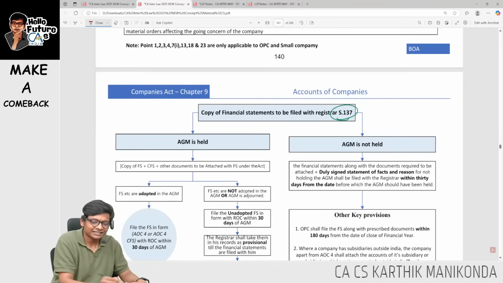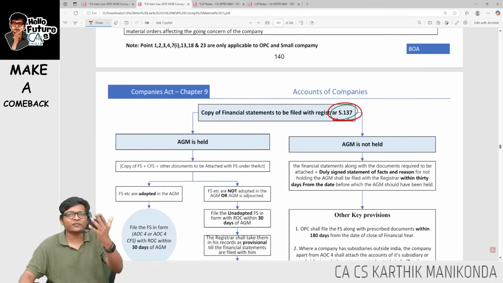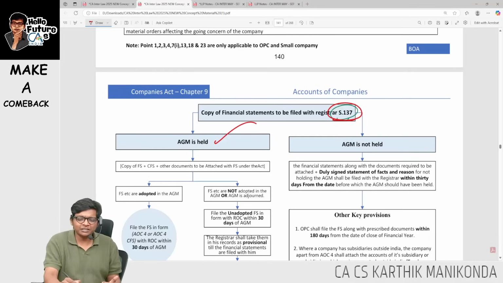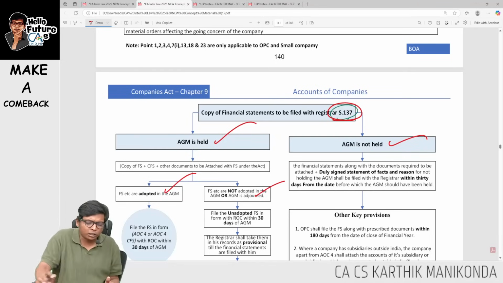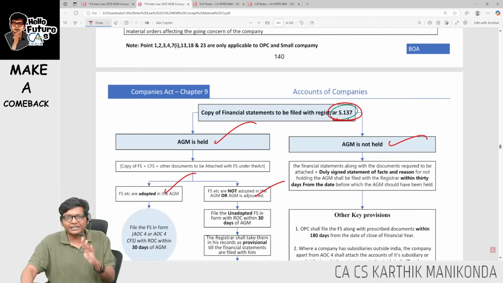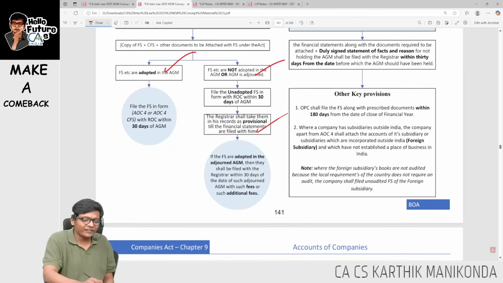Copy of what, guys? They talk about a copy of the financial statements to be filed with ROC within 30 days from the conclusion of the AGM, if the AGM is held. If the AGM is not held, then within 30 days from the day when the AGM should have been held. Sir, if the AGM is held and the FS are not adopted, still within 30 days of the AGM you file the unadopted FS, and later you will file the final FS.